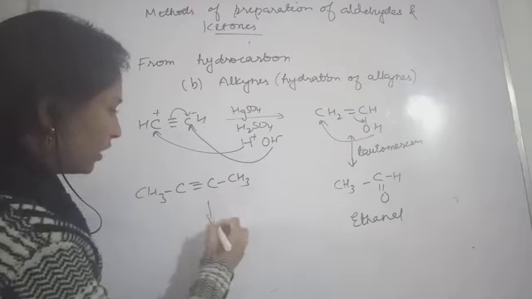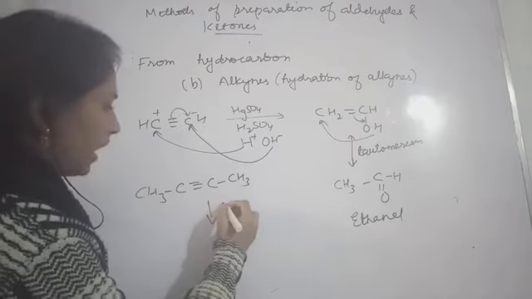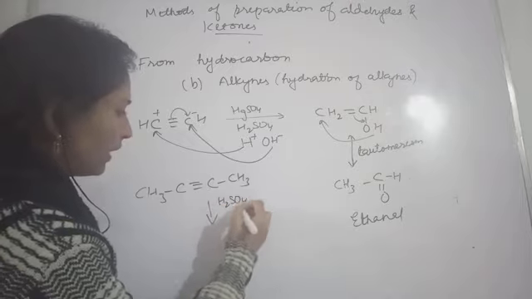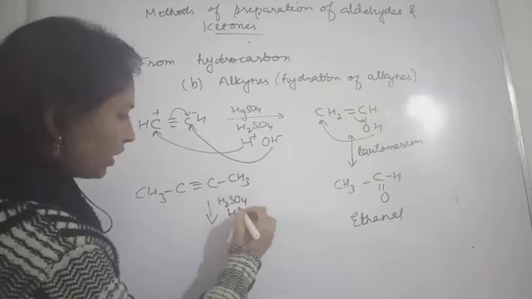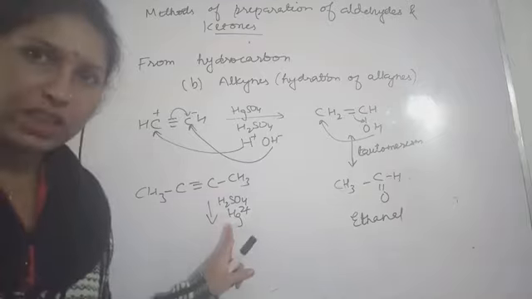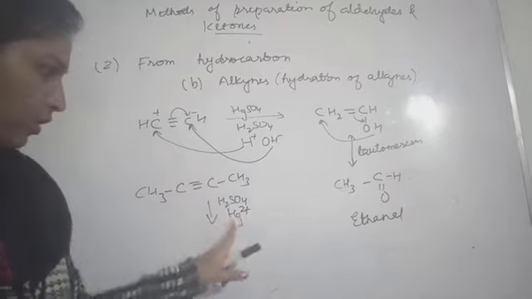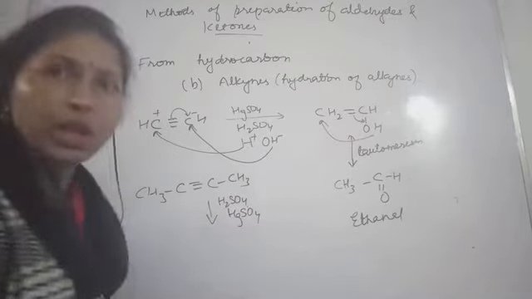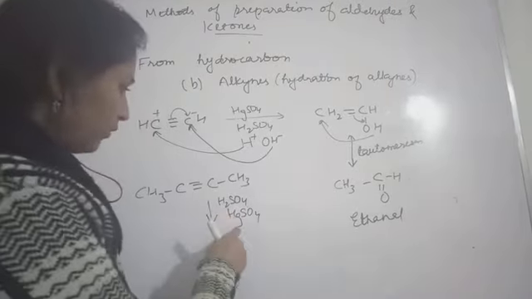See, first of all, the enolic form is this hydration in presence of H2SO4 and HgSO4. Here you can also write Hg2 plus. So H2SO4 and Hg2 plus, or this way you can also write HgSO4. Let's take an unsymmetrical carbon.